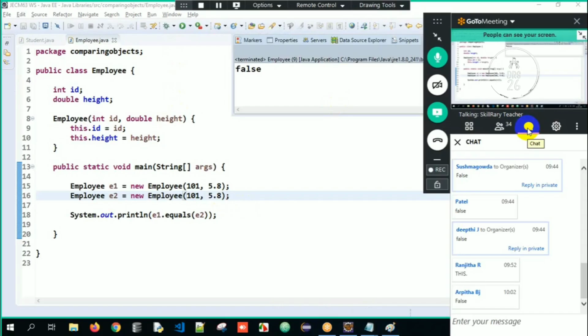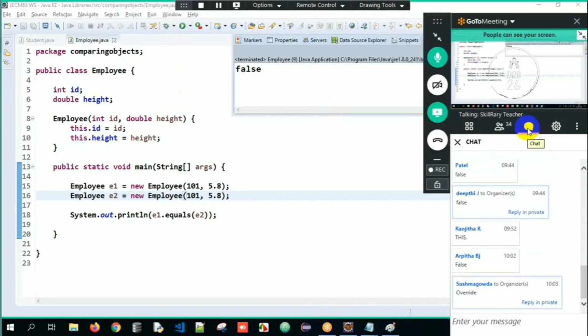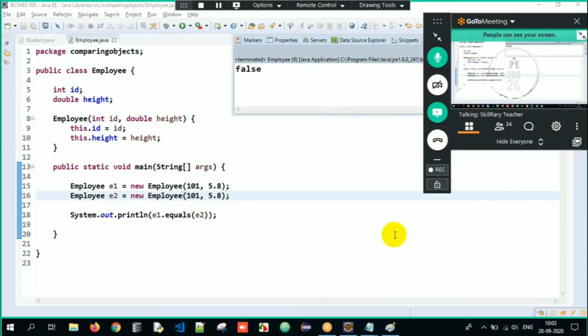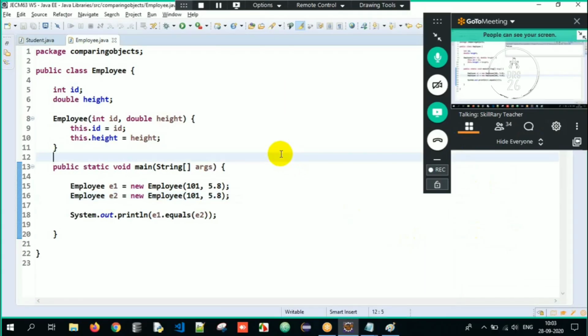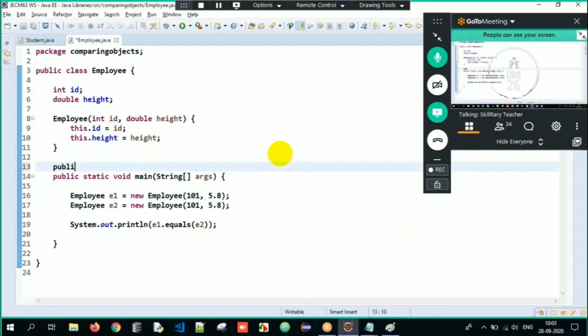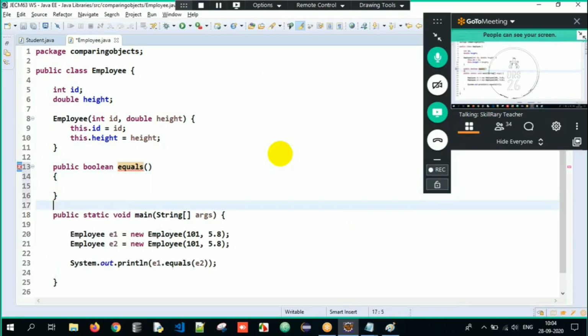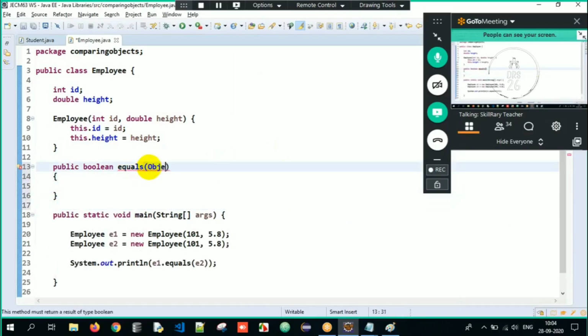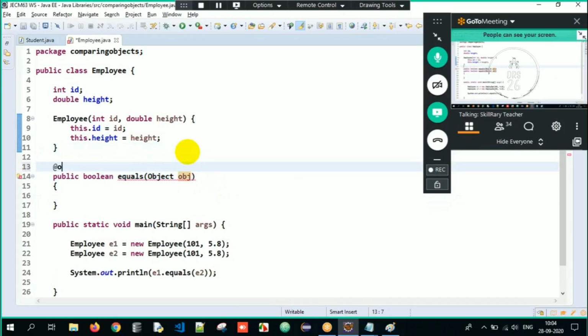But now I want to write logic to compare the ID and height. So what am I supposed to do? Override the equals method in such a way that you can compare whatever attributes you want. Public is the access specifier, boolean is the return type, equals is the method name, and for a generalized manner it accepts Object obj. This is just a reference, so you can give any reference name, even your own name. This is an overridden method.